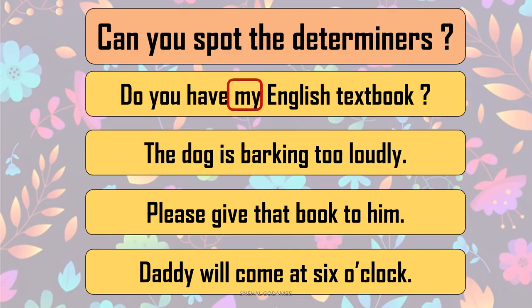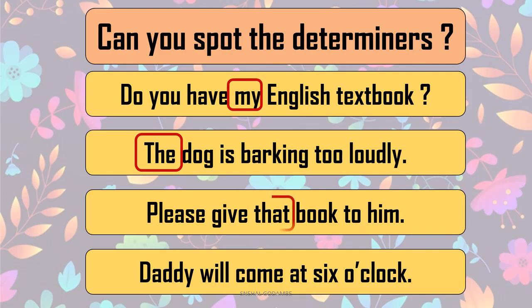My English textbook. So here it shows the possession. Possessive determiner. The dog is barking too loudly. The dog. We are talking about some specific dog. So here the definite article the has been used in this sentence. And you can see all these determiners come before the noun.